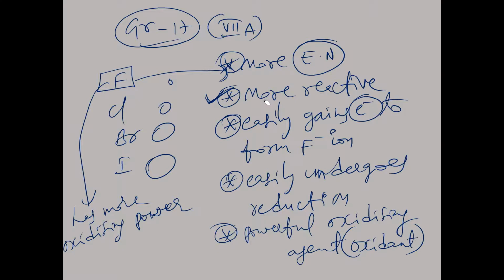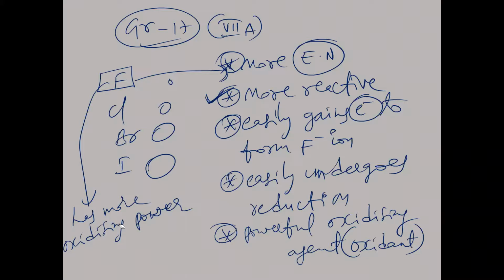Is the concept clear now? This is an important concept to understand here. So fluorine has more oxidation potential or reduction potential? It can undergo reduction easily. It is able to undergo reduction, so it has more reduction potential.